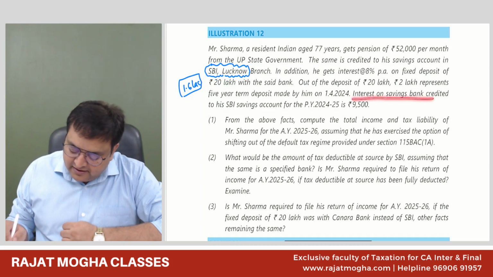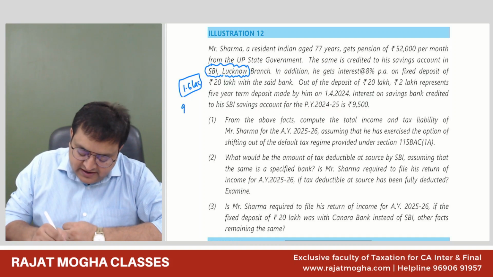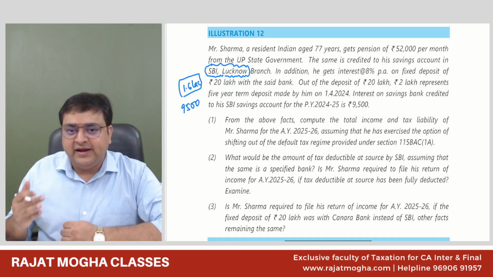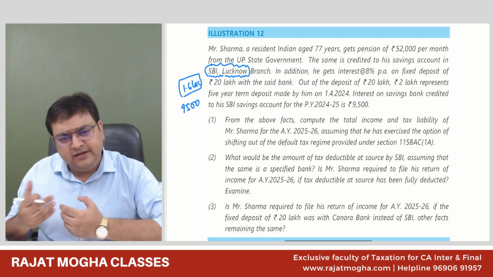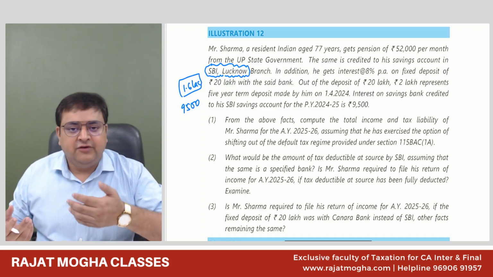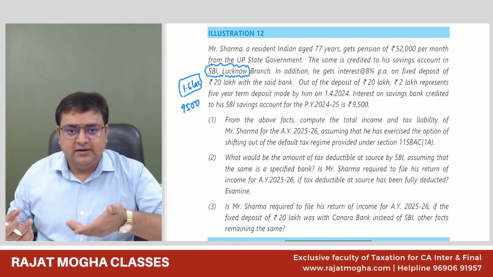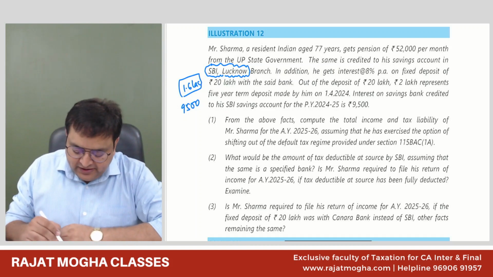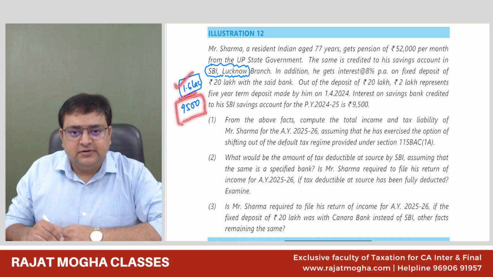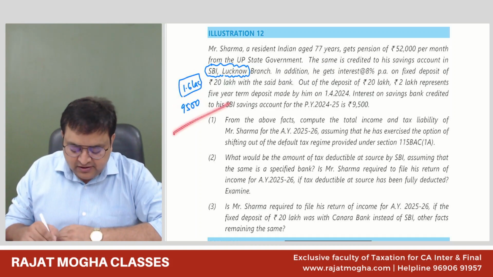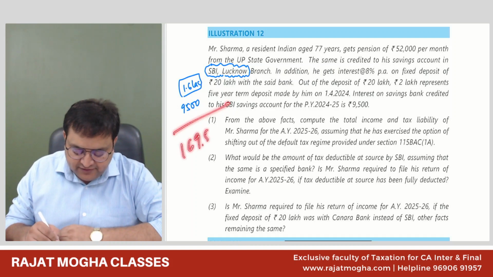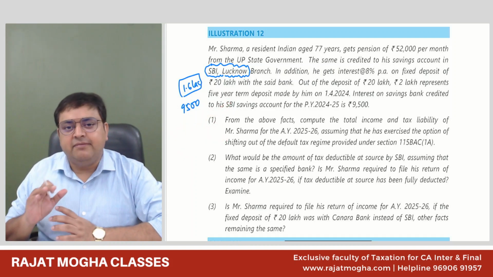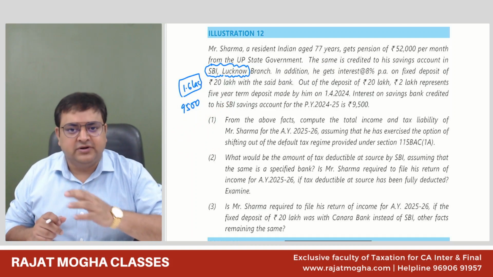Now, interest on the saving bank account credited to the SBI account is 9,500. So he is getting 9,500 interest on the saving account. So will he get 80TTA? No, 80TTB. See, you can get only one of them. If you are eligible for 80TTB, you will not be allowed 80TTA. Correct. So anyways, his interest is 1.6 lakh from FD and 9,500 from the saving account. So his interest income will become 1,69,500. But under 80TTB, he will get a maximum of 50,000 provided he is following the optional regime.